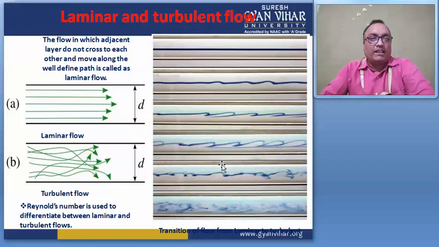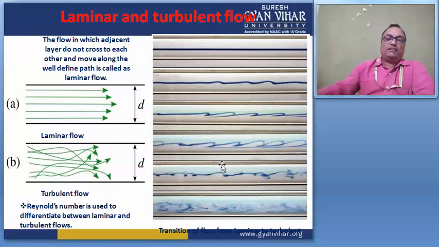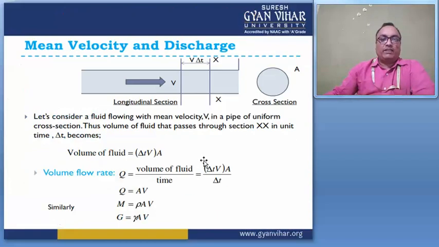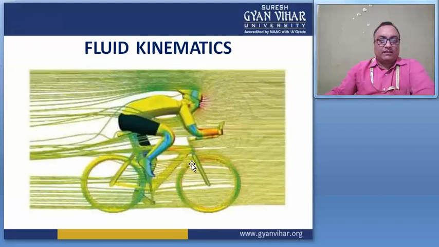And laminar and turbulent flow. Suppose in the case of laminar flow, right? Laminar flow always flows in a straight line pattern, right? I am giving one example from previous slides.